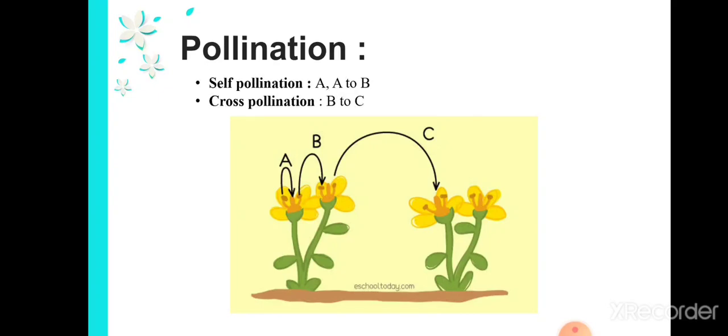See, self-pollination means when the pollen grain falls on the same flower of the same plant or a different flower of the same plant, and when the pollen grain falls on a different flower of the same kind, it is called cross-pollination.